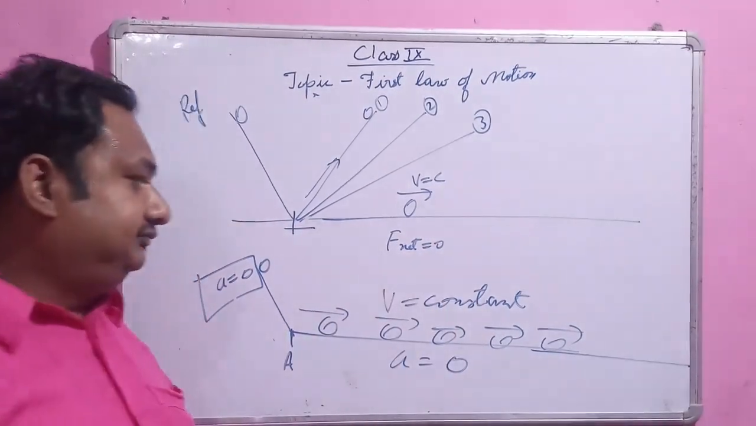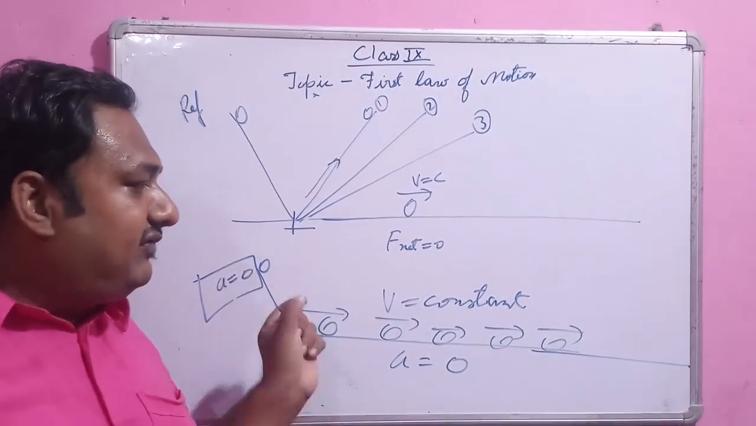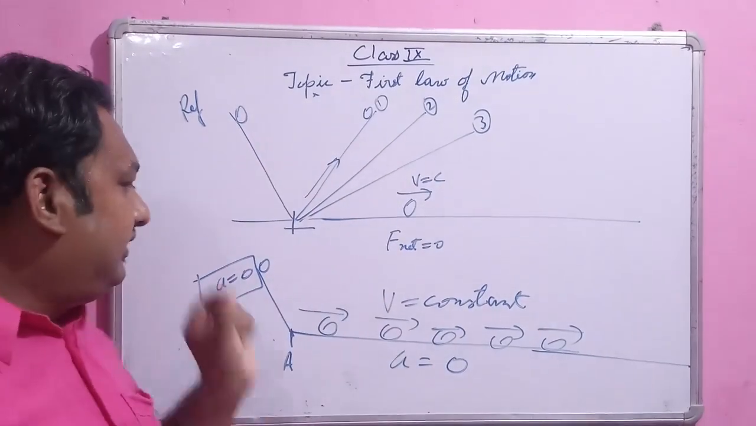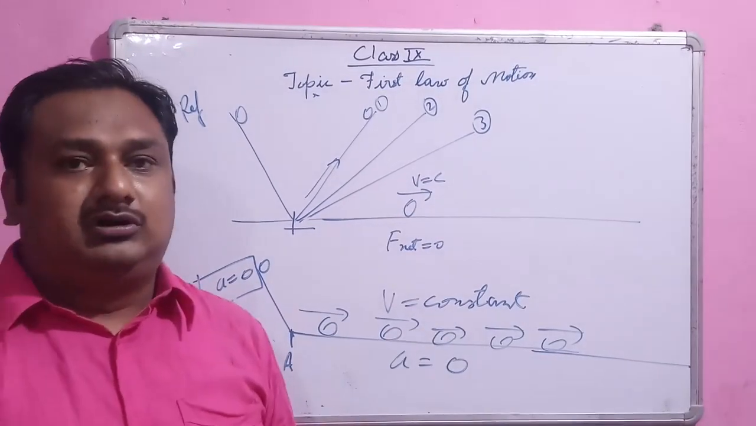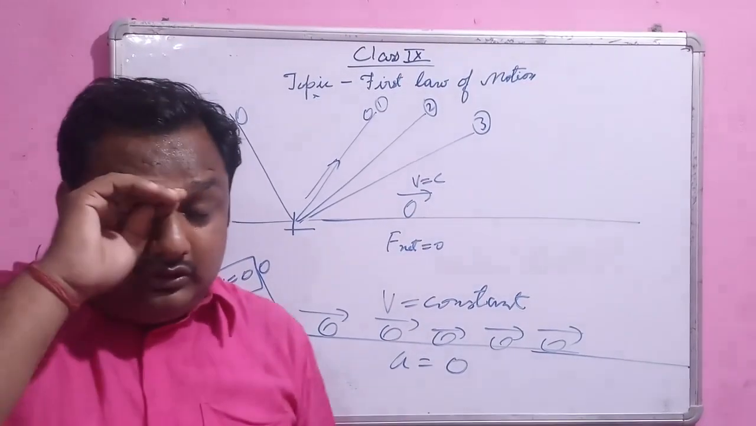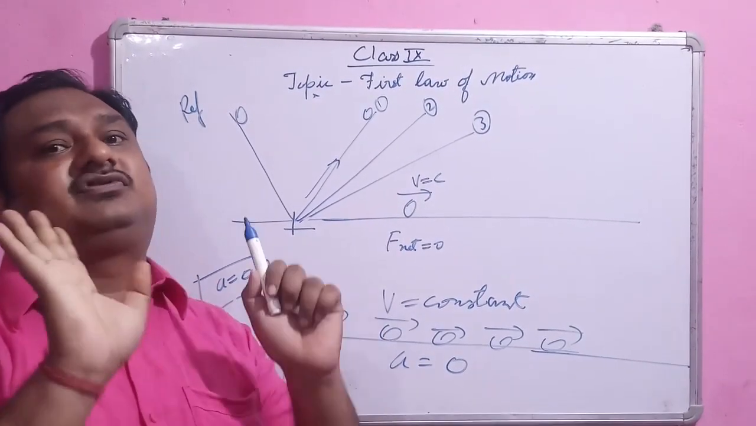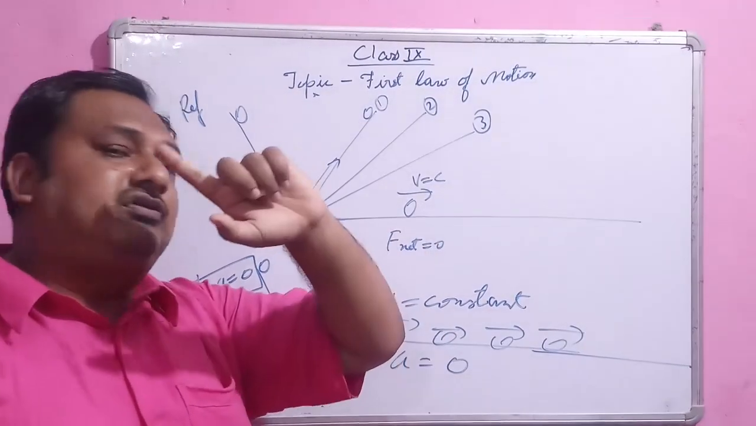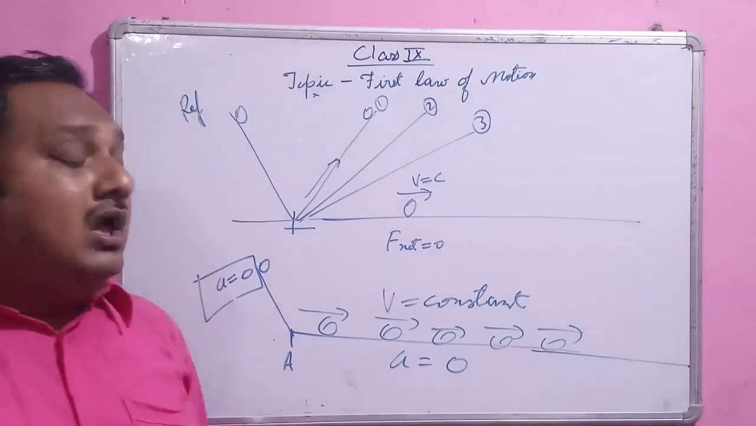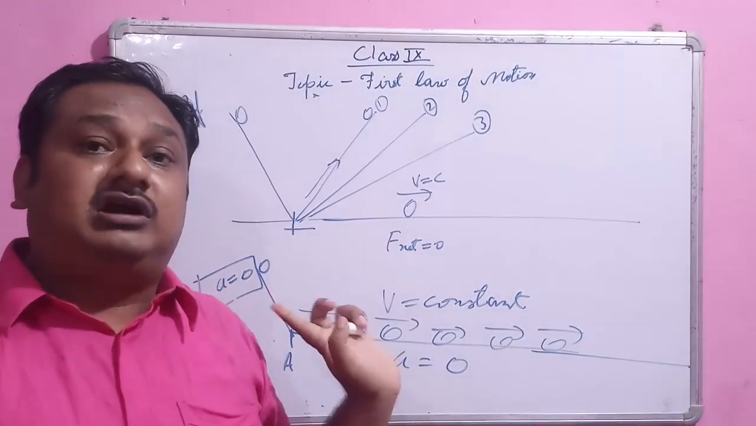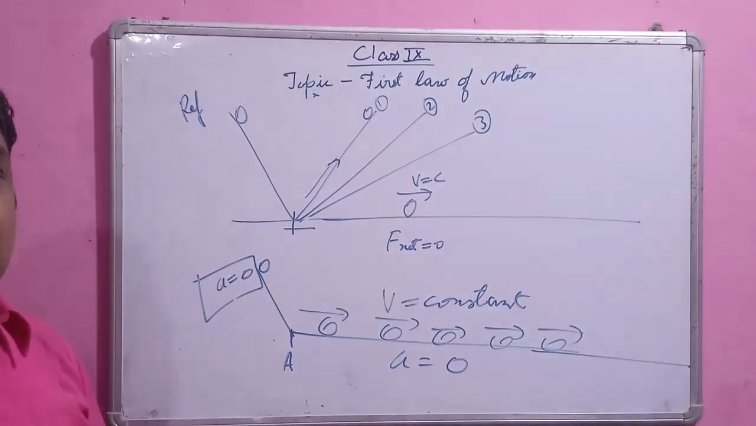Now we come to Newton's first law. What he said is, if the ball is in motion, it will stay in motion, and if it is at rest, it will stay at rest, until and unless an unbalanced force is applied to change the state of motion. That is why this law is also known as the law of inertia. What is inertia? Inertia is the resistance to the change of state of motion. If the ball is moving with a constant velocity, it will keep moving with constant velocity until and unless an unbalanced force is applied over the ball. And if the ball is at rest, it will stay at rest until and unless an unbalanced force is applied to make the ball come into motion.